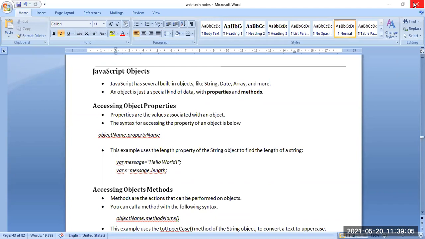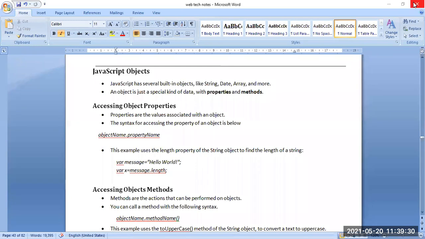In JavaScript, there are built-in objects already present, just like string, date, and array. This type of built-in object is already present in JavaScript.